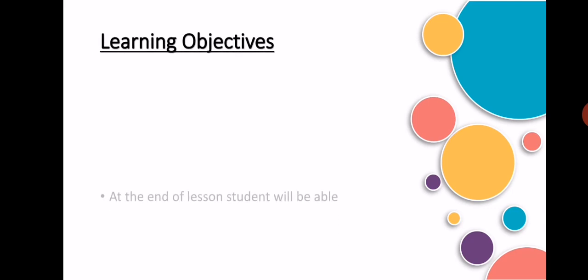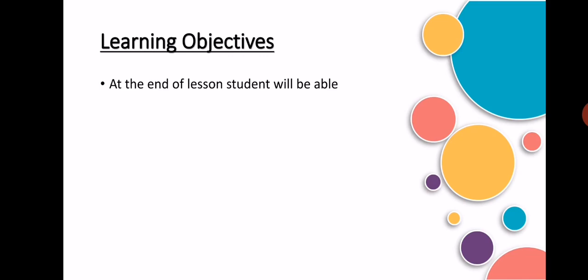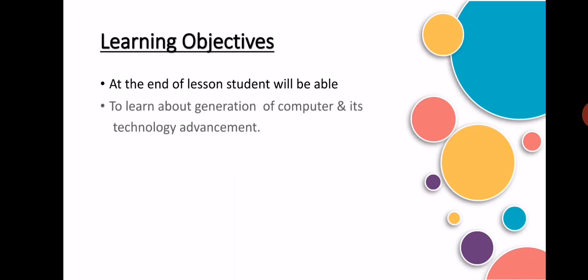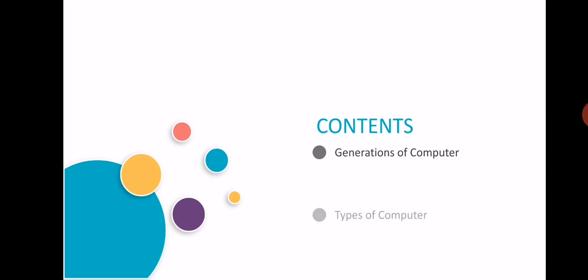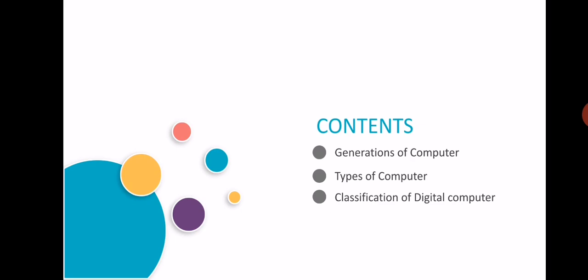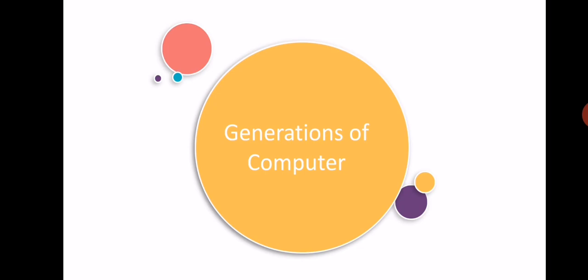In learning objectives, at the end of the lesson, students will be able to learn about generations of computer and its technology advancement, and to learn about classification of computer and their uses. In contents, we will learn generations of computer, types of computer, and classification of digital computer. Let's start with generations of computer.